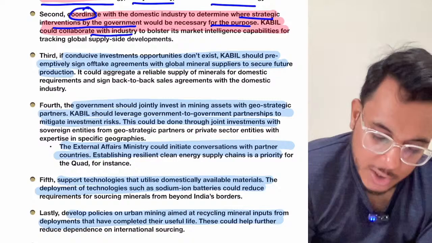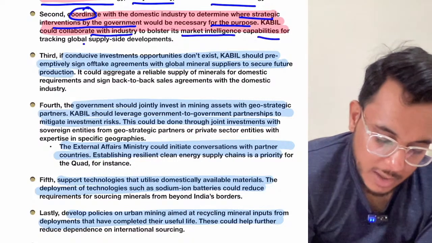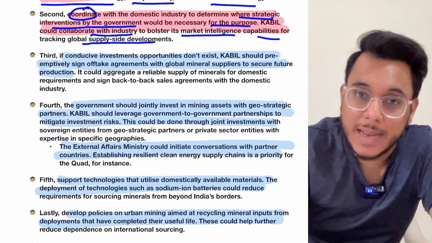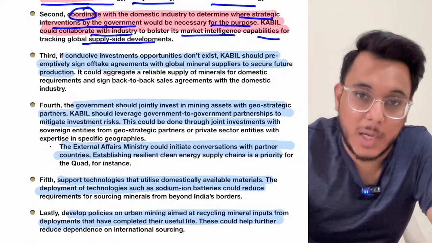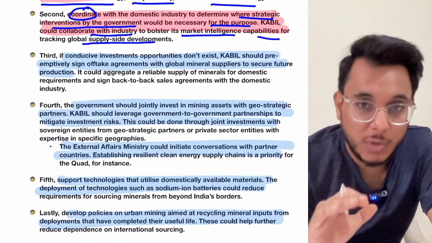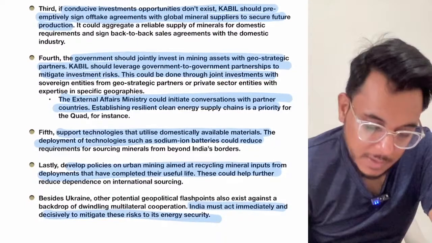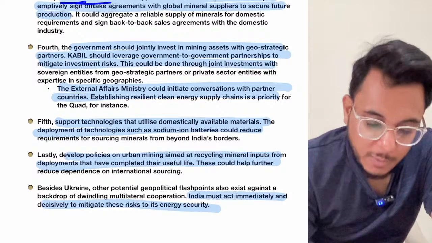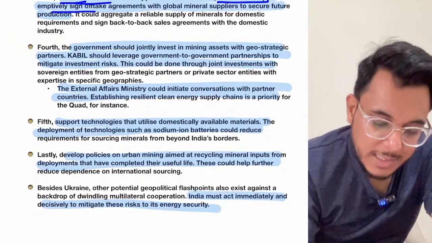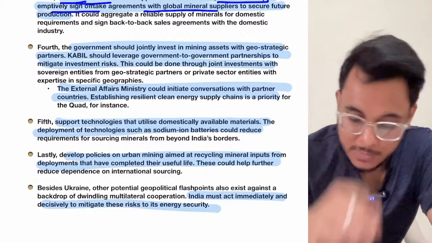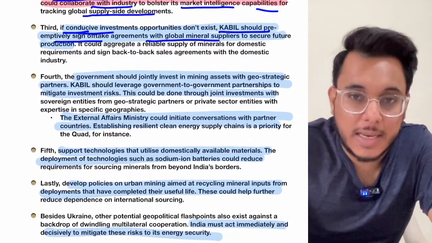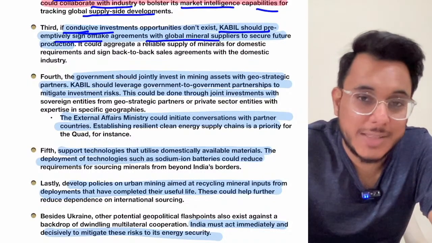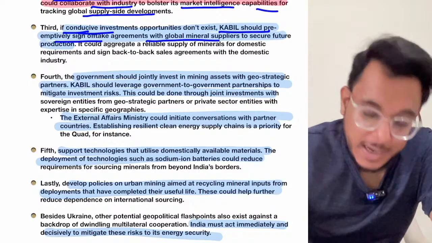KABIL could collaborate with industry to bolster its market intelligence capabilities for tracking global supply side developments. In the world, as I told you, many offtake agreements are being signed, so the condition in the world scenario also has to be tracked. Thirdly, if conducive investment opportunities don't exist, KABIL should preemptively sign offtake agreements with global mineral suppliers. So if the capabilities are not in India, we need to identify global players which can provide us the critical minerals and sign offtake agreements with them.